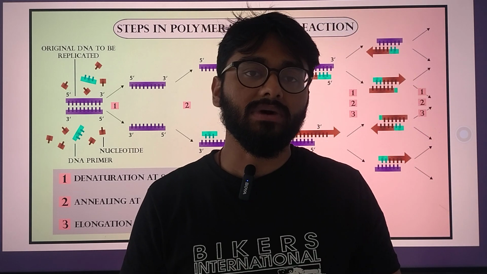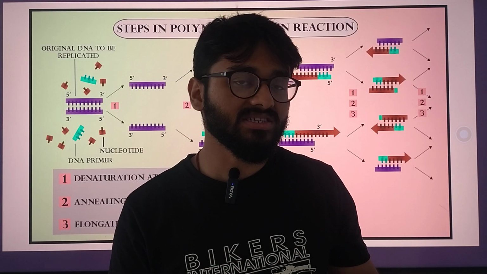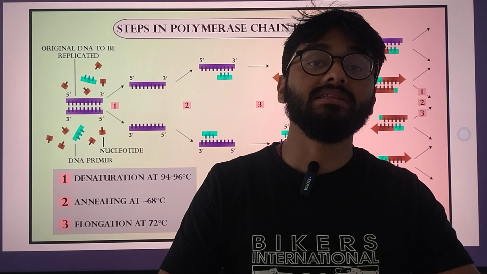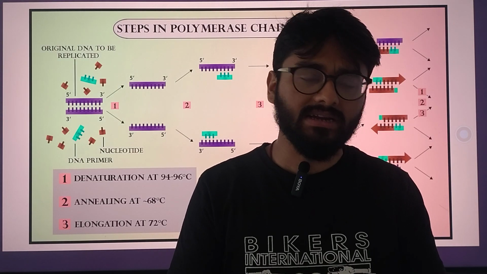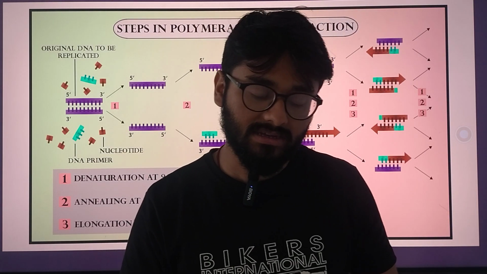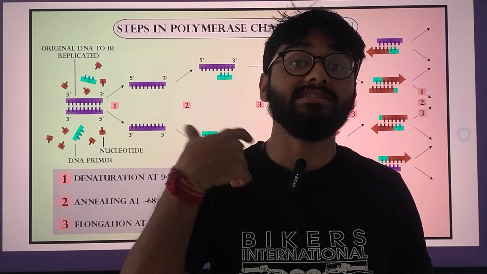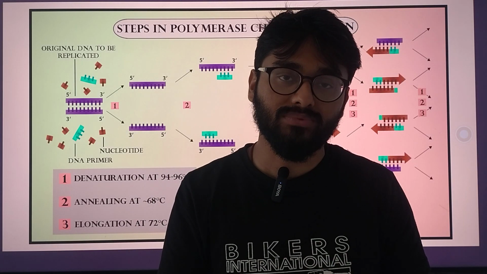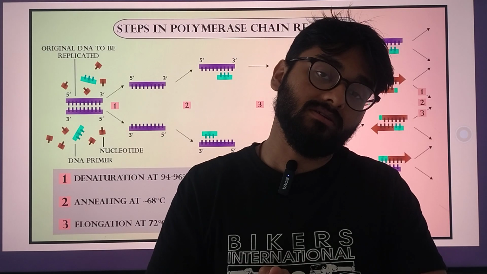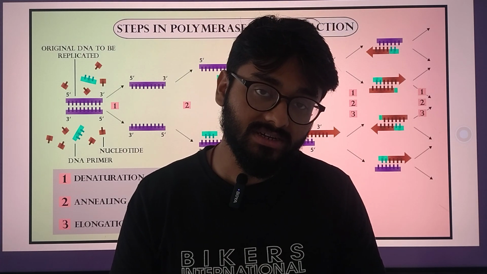Now in this annealing part, what do we do? Simply breaking it into single strands is not going to help in the process of replication. Why? Because at the end of the day we are going to replicate it, right? So in this replication we are going to add a polymerase that has the ability to withstand such high temperatures. Why? Because if you remove that temperature, they will again bind to each other and our purpose will be defeated.